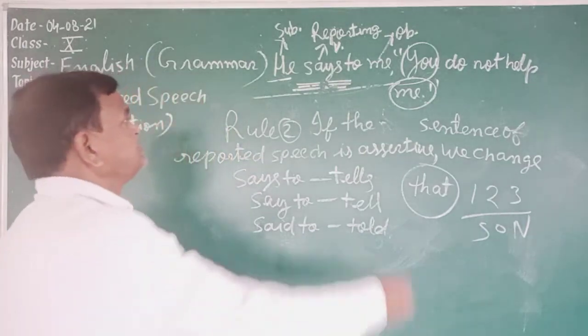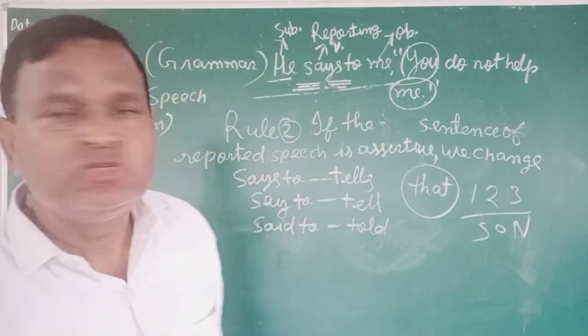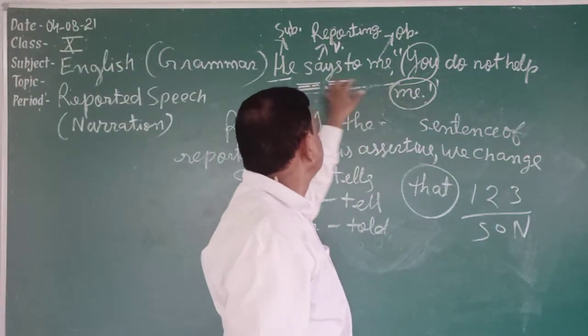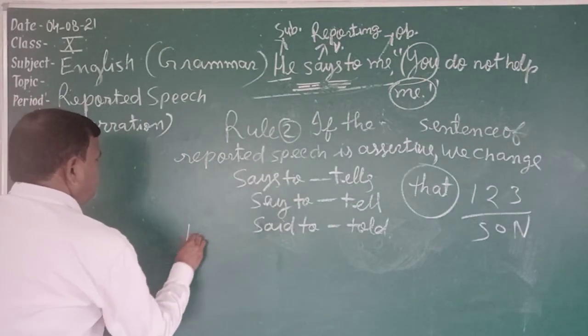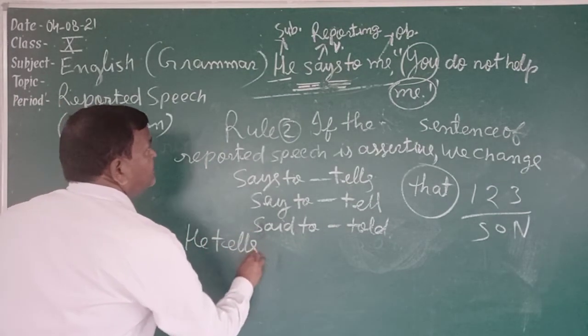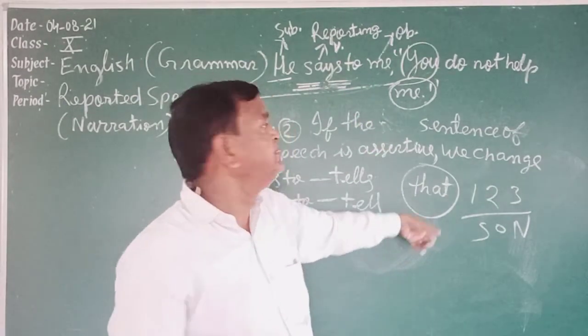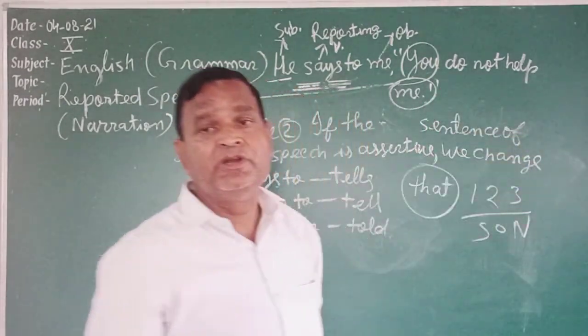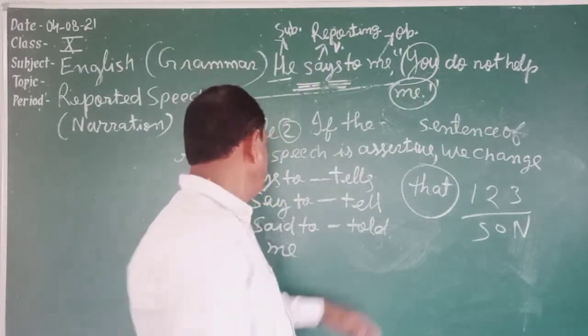The sentence "you do not help me" is assertive. Assertive means either positive or negative. So we have to change says to into tells. The answer will be, he tells me. After removing inverted comma, that will be used. Why? Because the sentence of reported speech is assertive.